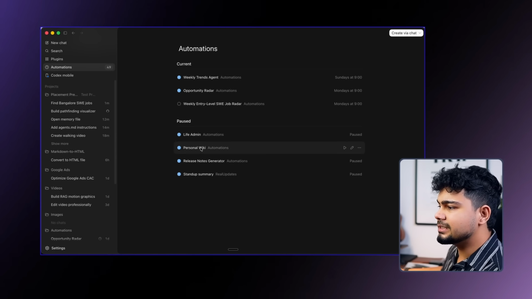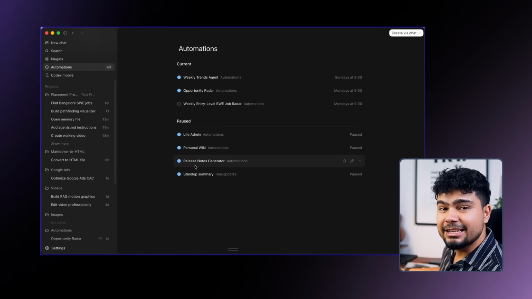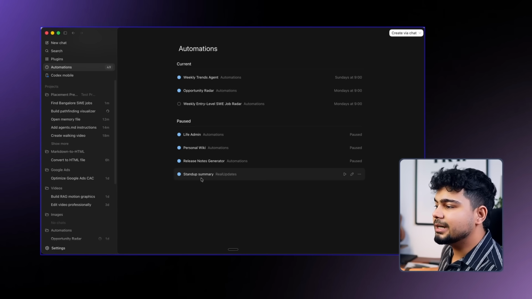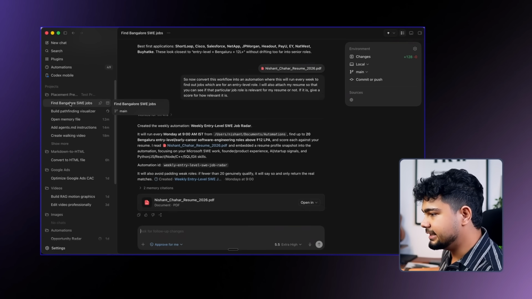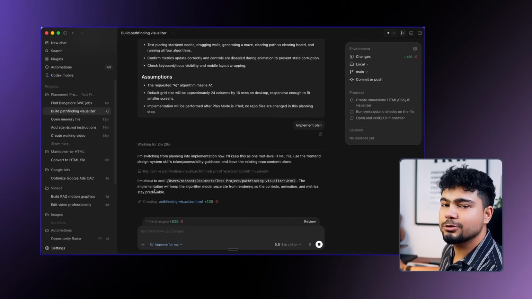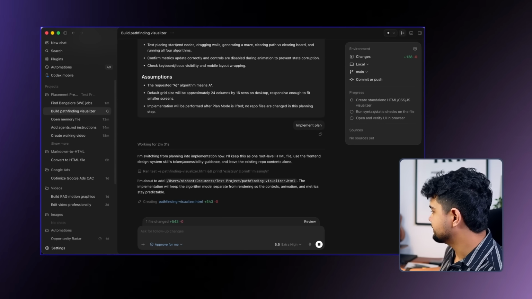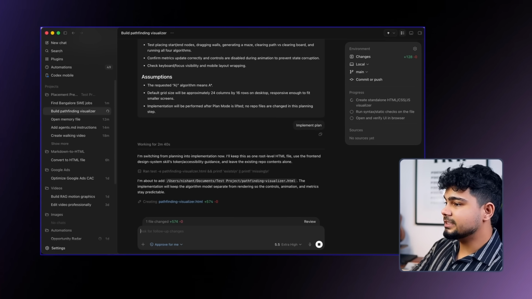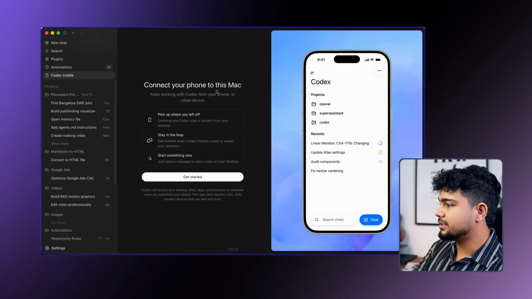Similarly, there were a few others like personal wiki, life admin, release notes generator, and a stand-up summarizer that I created. And our Pathfinding Visualizer is currently working. While this is happening, there is one more thing. As you can see, here you can see there is something called Codex Mobile. So you can run everything from your phone as well.